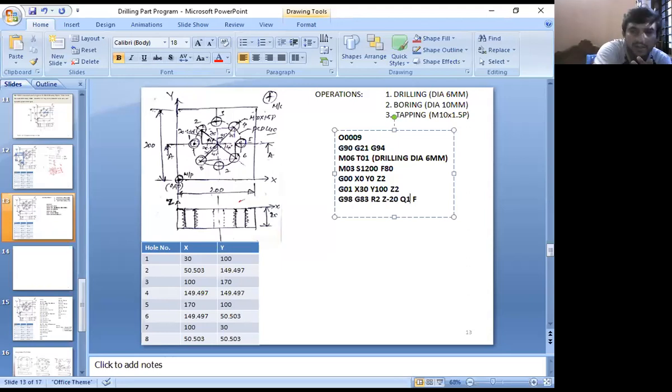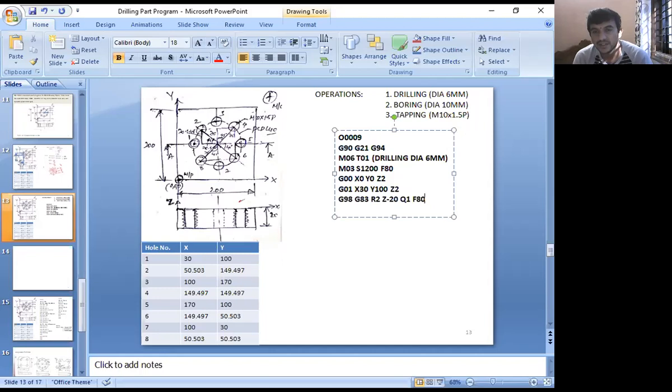For example, if I give 1 mm, how many times does the cutting tool have to move? 20 times to complete the operation, since it has to remove 20 mm of metal. If we give 2 mm, Q2, what does it mean? Each time it will remove 2 mm of depth. Okay. Now what is the feed given? The feed is 80 mm. Am I right? Is it right?